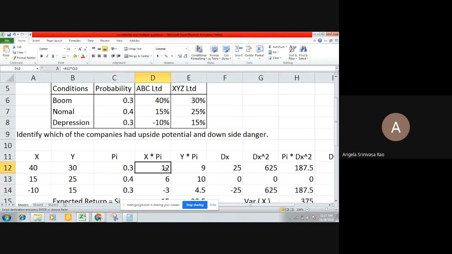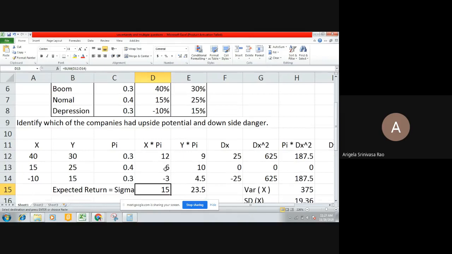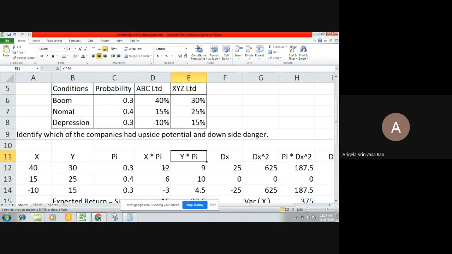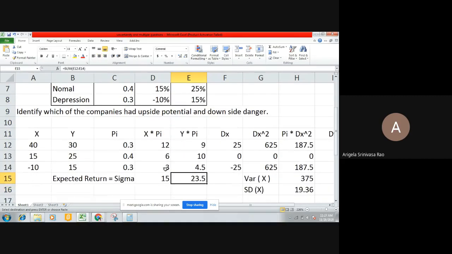And the totals of these x into probability products, the sum of the product of x values and their respective probabilities, give 15% as the expected return, and 23.5% is the expected return of the second company, XYZ company, which we take as y as a representation here. These are the calculations of expected returns.